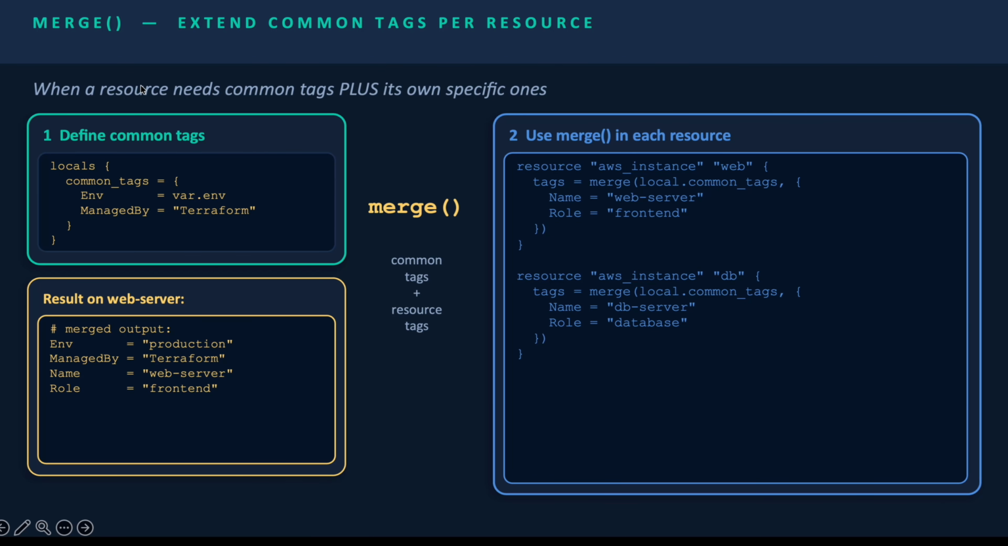So next is merge, which extends common tags per resource. Let's suppose you have an EC2 and you want to add more tags specifically on some EC2. Like I have three EC2 instances, one for backend, one for front end.